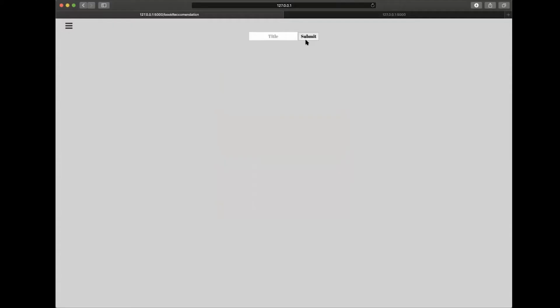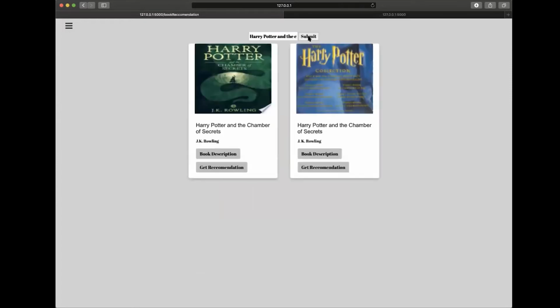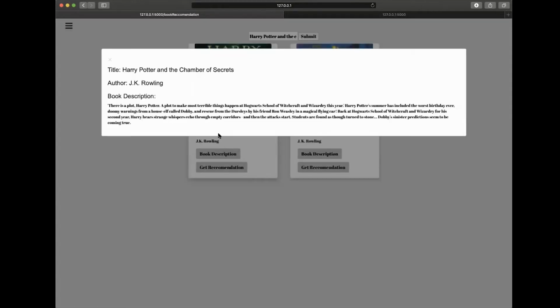Once you press the books button, you'll be greeted with a search bar that will allow you to search for a book by its title and then get a recommendation for it. One of the books that I've read and I really like is Harry Potter. And if you search that up, this is basically a Google Books API fetching the data for you. And then after that, you can use the book description button to get a basic synopsis of the book. A basic synopsis just encompasses the title, the author, and the book description itself.